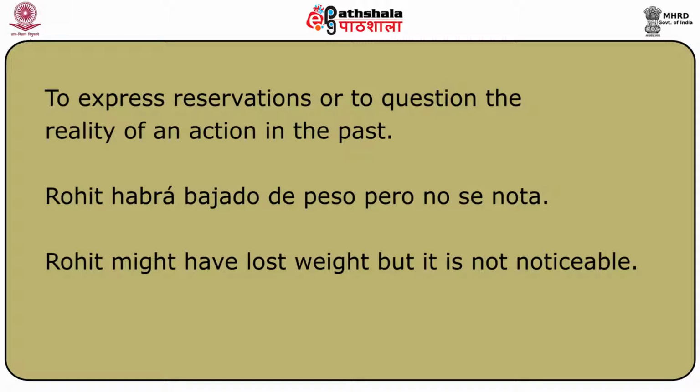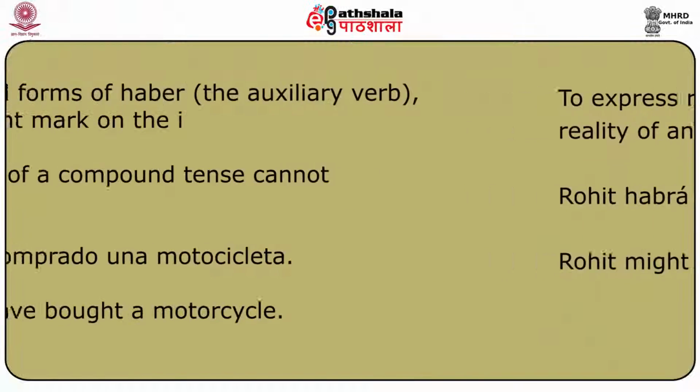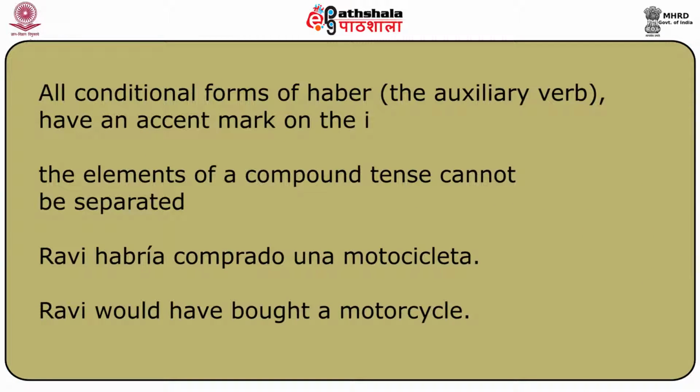So, we have to keep in mind that all conditional forms of haber, the auxiliary verb, have an accent mark on the í. And secondly, the elements of a compound tense cannot be separated.